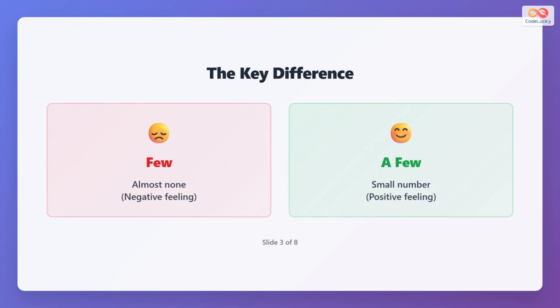Few suggests almost none, often with a feeling of disappointment. A few suggests a small number, giving a more positive or hopeful feeling. This subtle difference changes how the sentence feels.